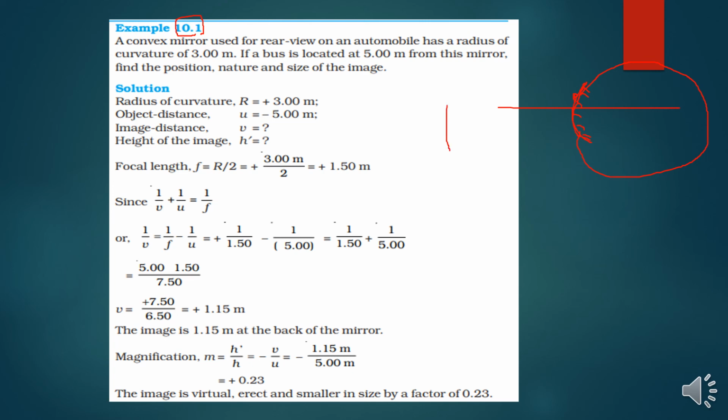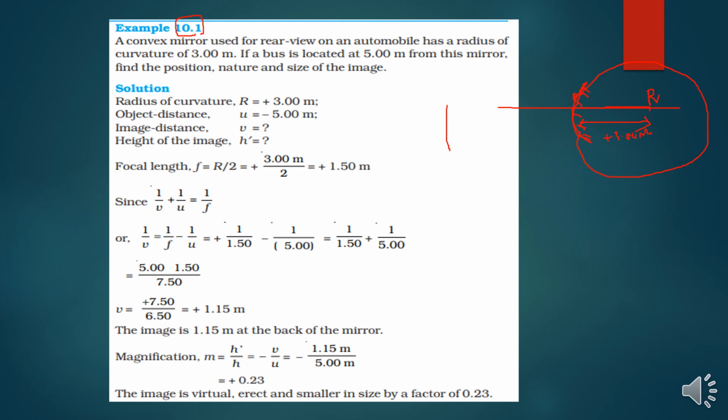If it were a concave mirror, you would assume the sphere like this. So here the radius of curvature is from the pole to the center of the sphere, so this is R. My radius of curvature R is equal to how much? Plus